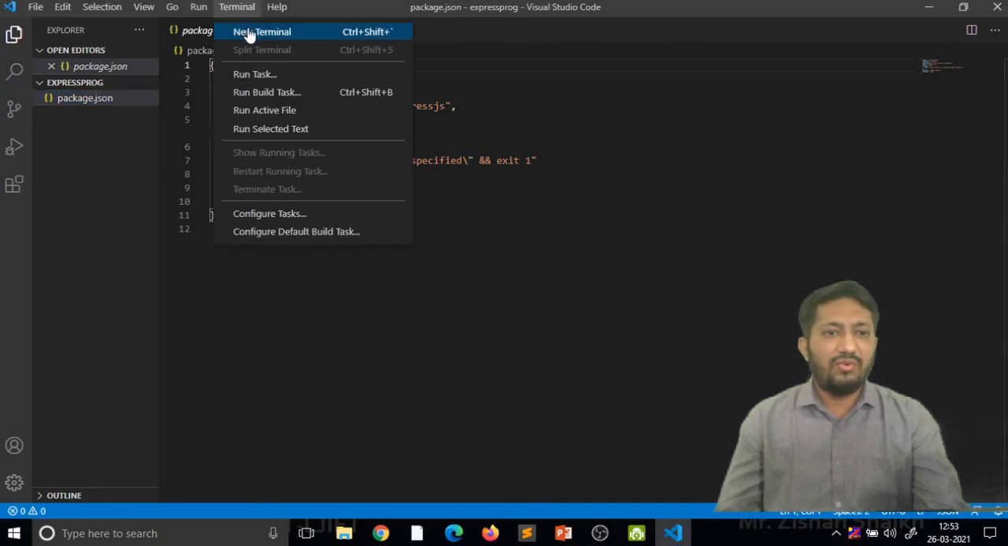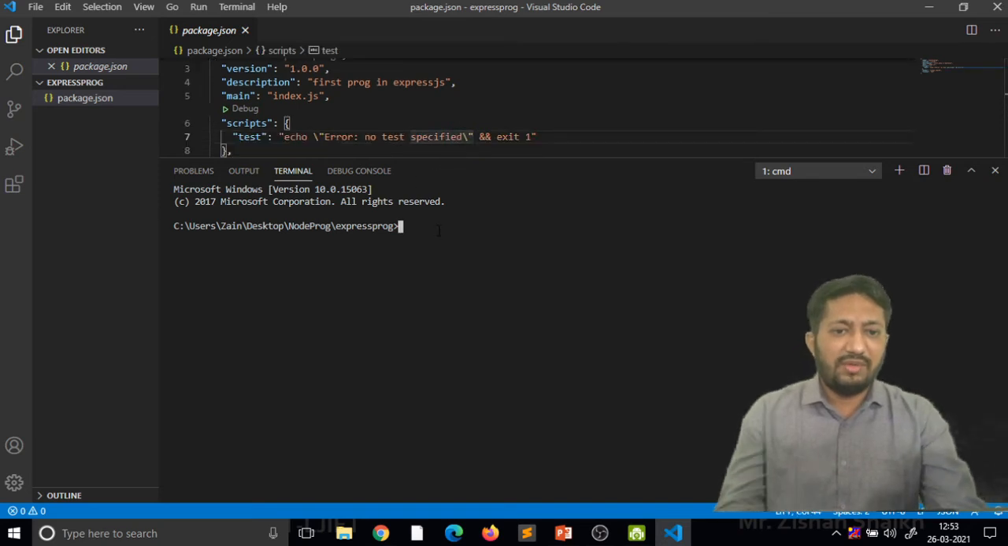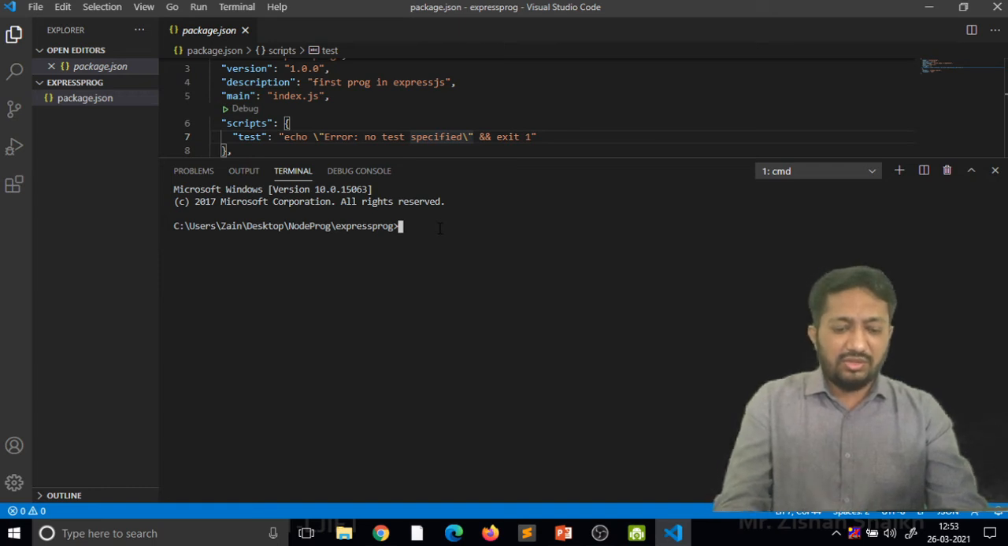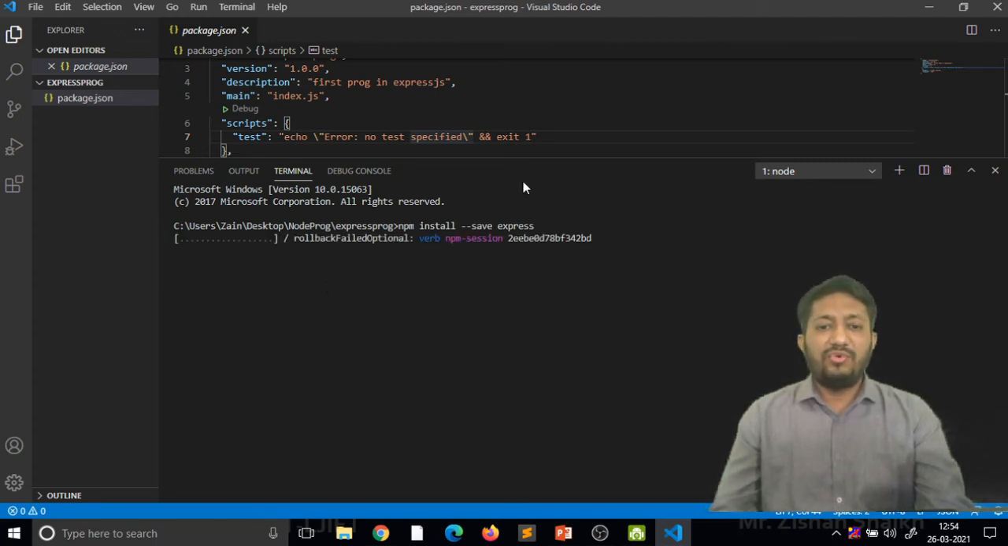So now open the terminal again. Now I'm here, my particular directory, Express program, is available. So I'm using npm install --save, and my module name is express. Just wait for downloading that package. It depends on your internet speed; according to the internet speed, all the packages are installed on your machine.